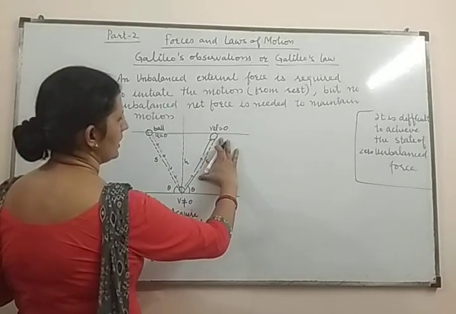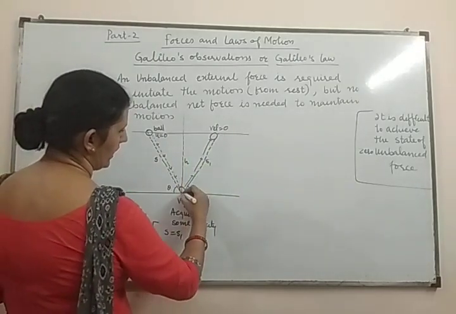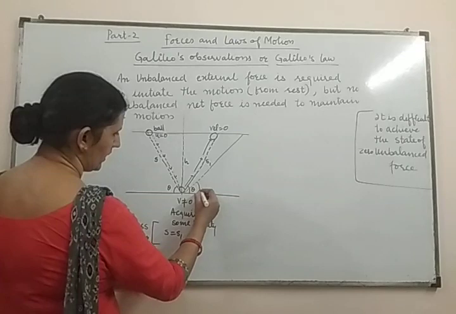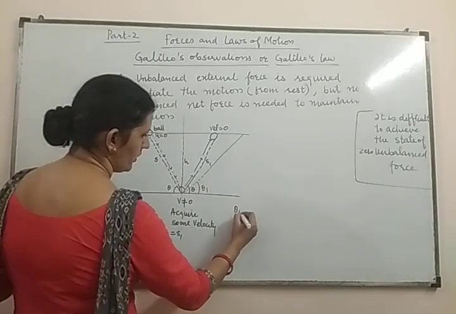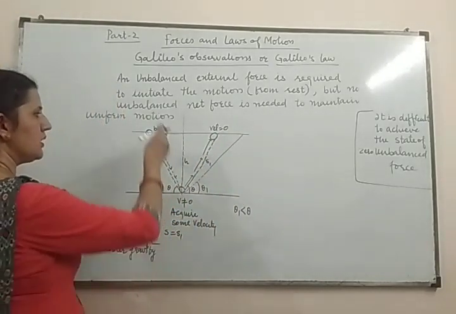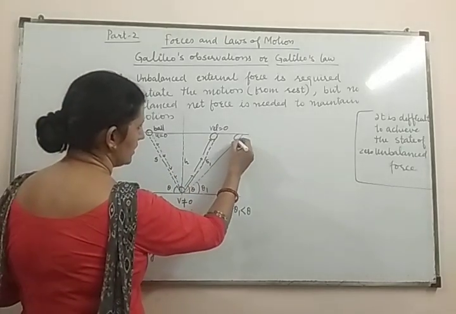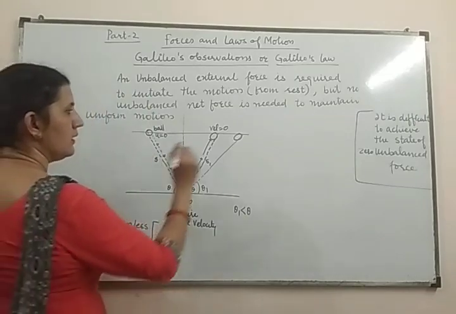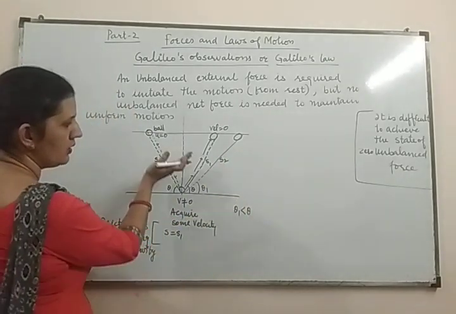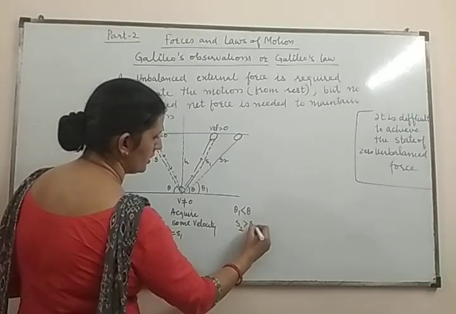After that, on the right hand inclined plane, Galileo reduced its angle, and the angle at this time is theta 1. Suppose the angle is theta 1. This theta 1 is less than theta, and now the same process is repeated. The ball is released from here and it will move along this path and reach this point. Here the height is the same, but the distance traveled is more because the plane is less inclined. So you can say s2 is more than s1.